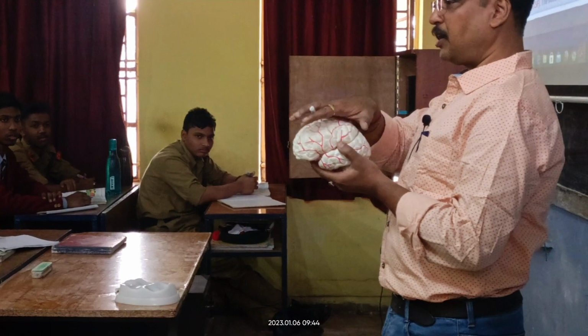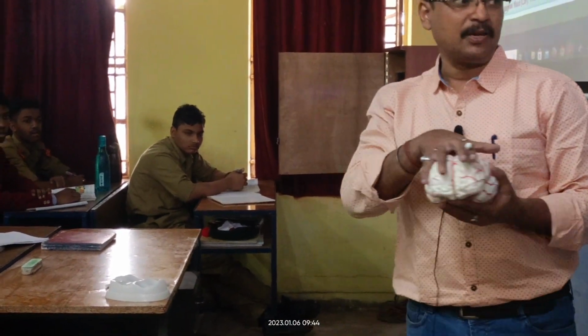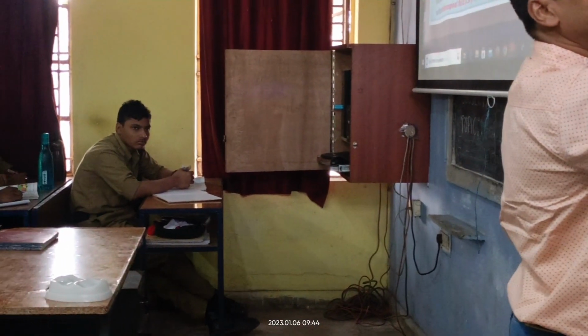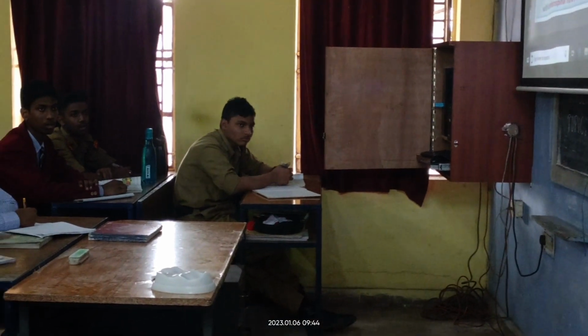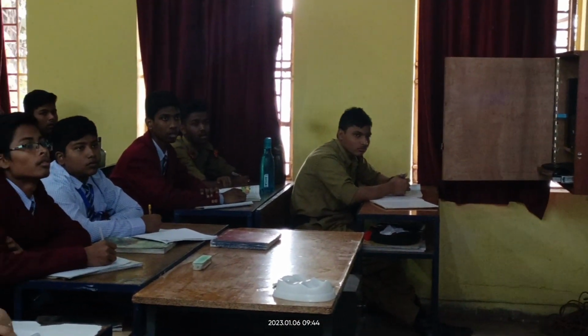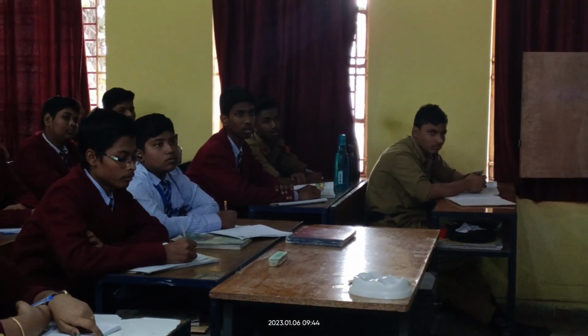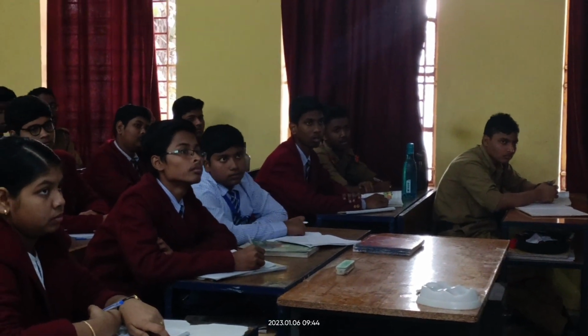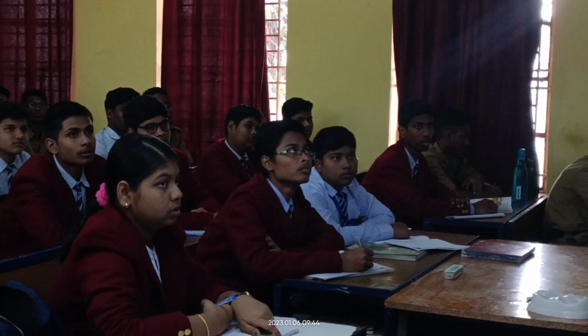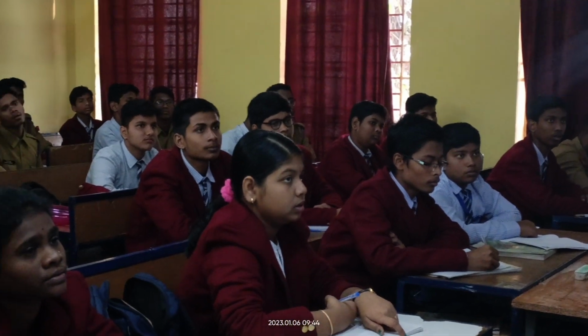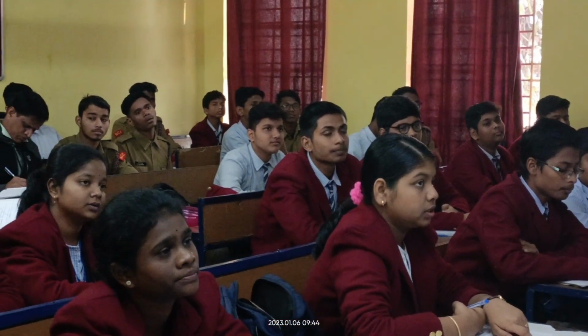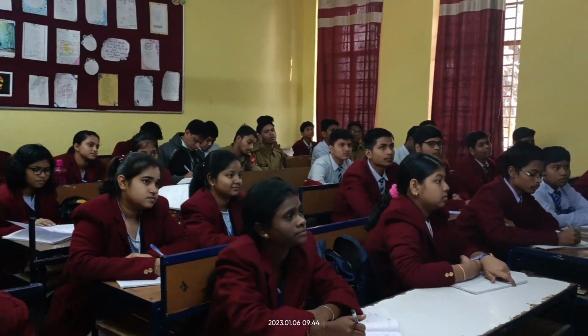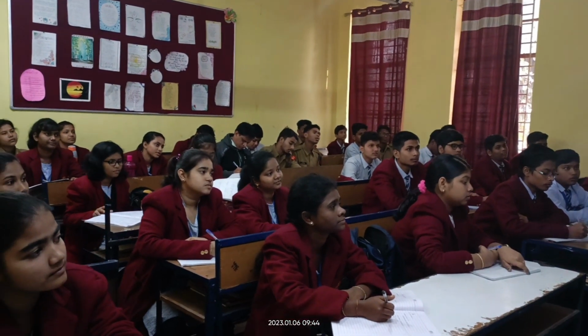So this is the brain. We can divide the brain into two halves, which we call the left half and the right half. The brain is symmetrical.